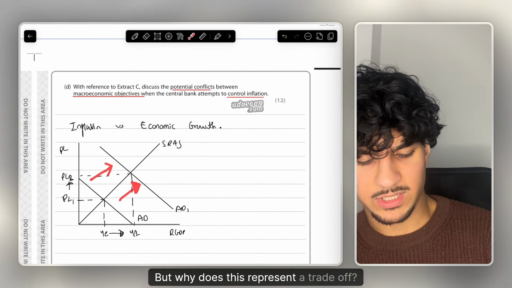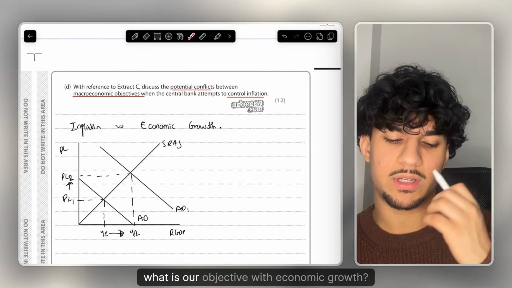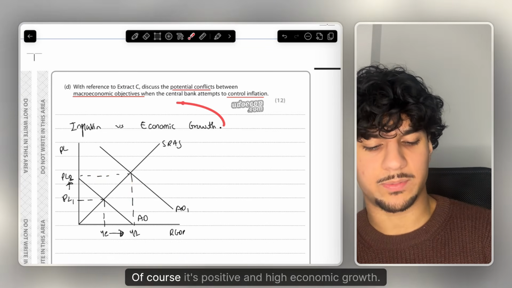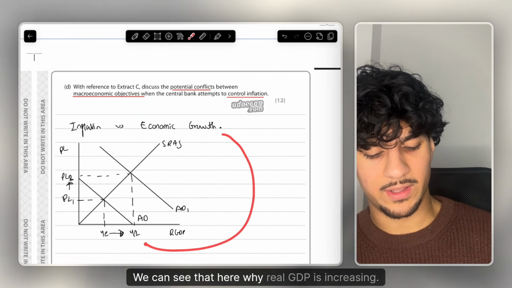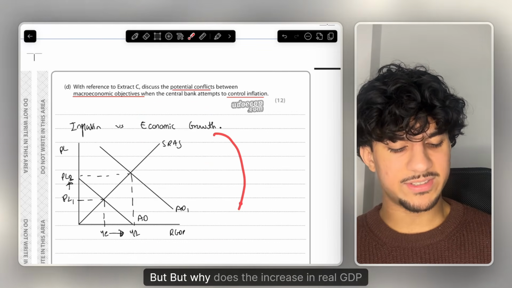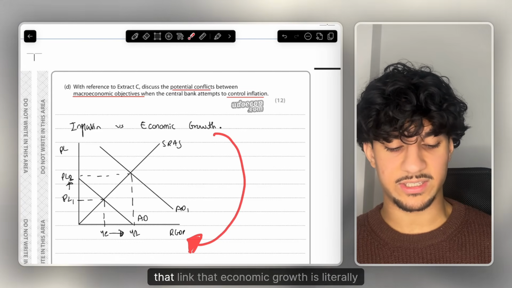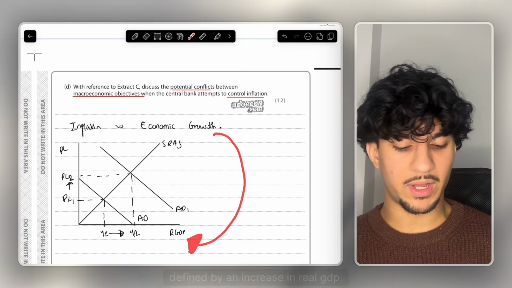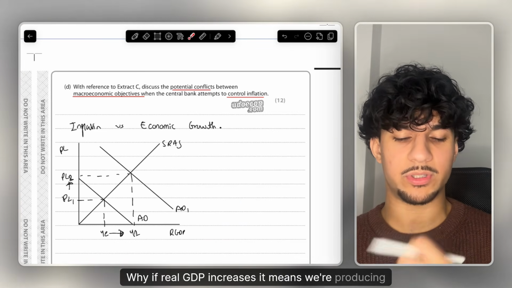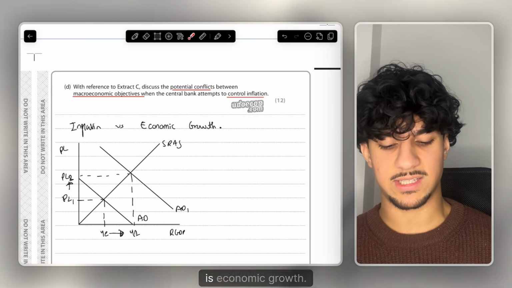But why does this represent a trade-off? For example, what is our objective with economic growth? Of course, it's positive and high economic growth. And we can see that here. Why? Real GDP is increasing. But why does the increase in real GDP represent economic growth? Make sure you remember that definition, that link. Economic growth is literally defined by an increase in real GDP. Why? If real GDP increases, it means we're producing more goods and services in the economy. If more goods and services are being produced, we say that is economic growth.